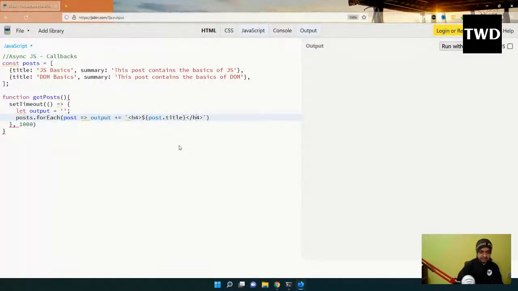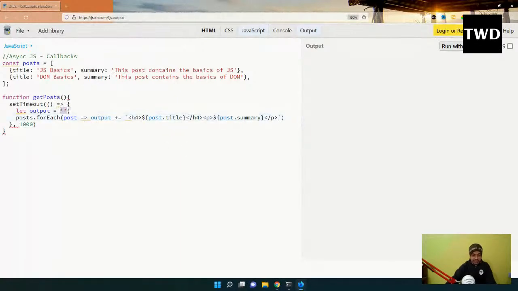and p, dollar post dot summary, and p. So I am creating an HTML just like we have seen earlier. Also, I am doing a for each.